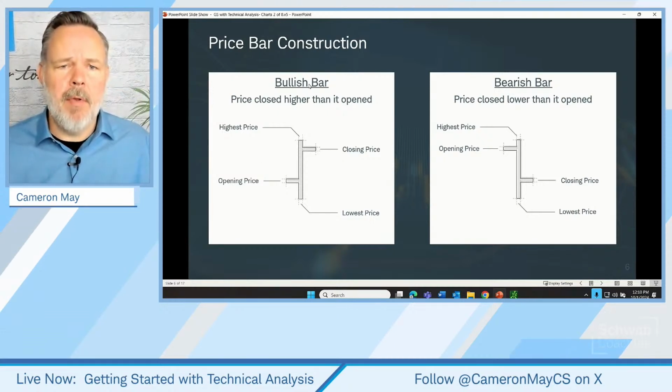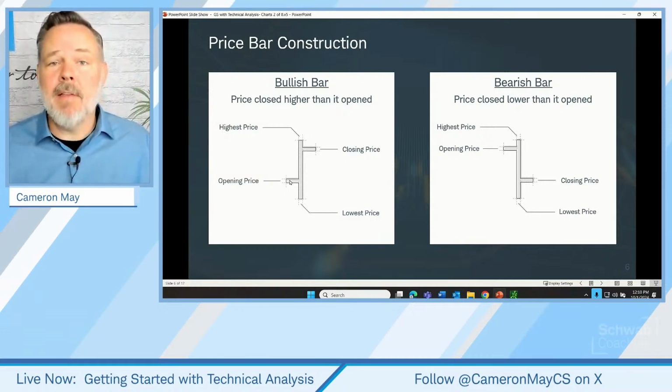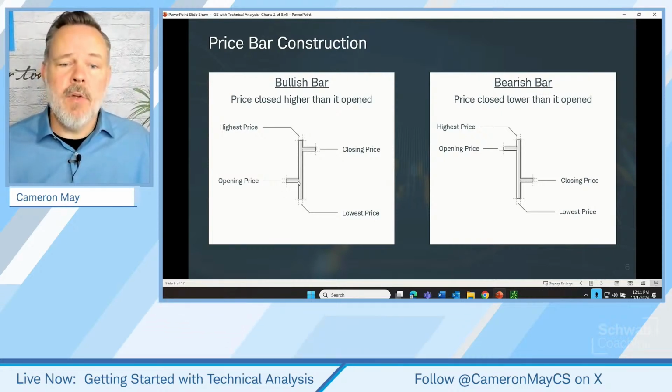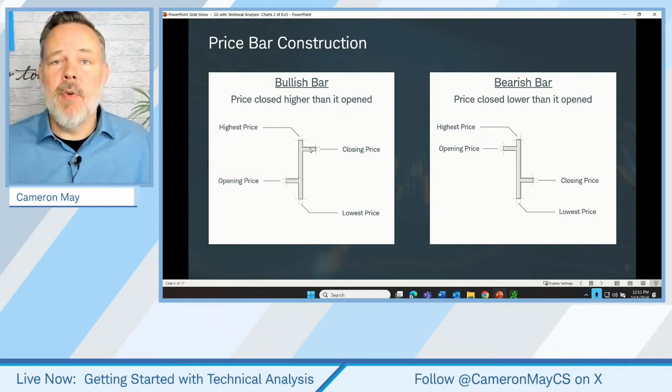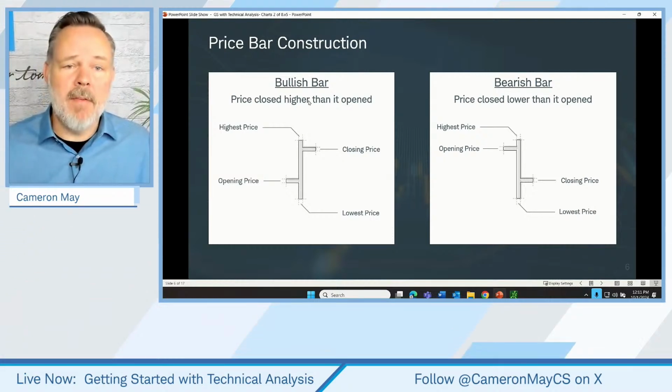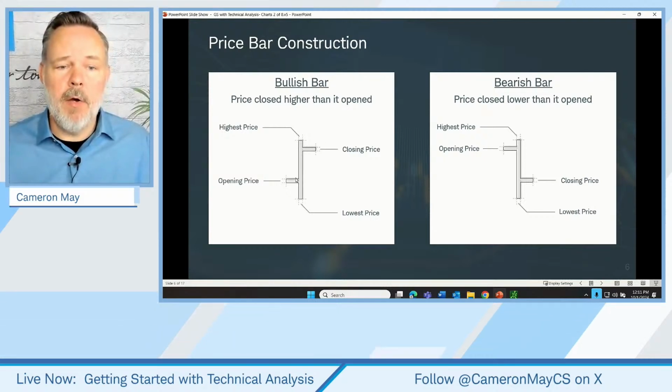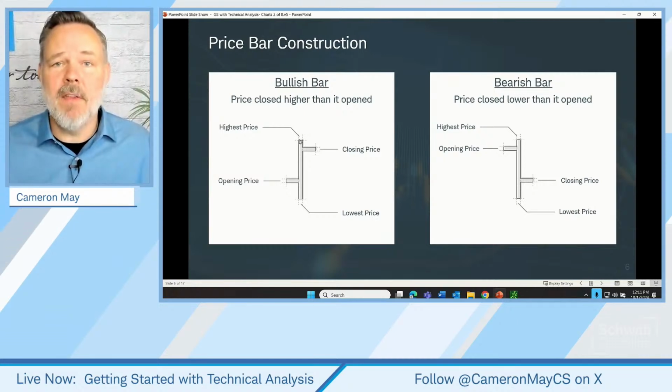So in this example, for our bullish bar, we might be able to quickly glance and say, oh, okay, so we opened down here, sold off a little bit down to a low. So at one point, trading was a little bit lower, but recovered all the way up to a high up here, and then closed the trading for that time frame right up close to that high. And you can see why a trader might consider this to be a bullish bar. We closed above the open, and in this case, it's quite bullish because we closed right near that period's highs.